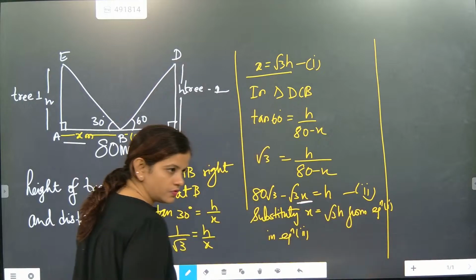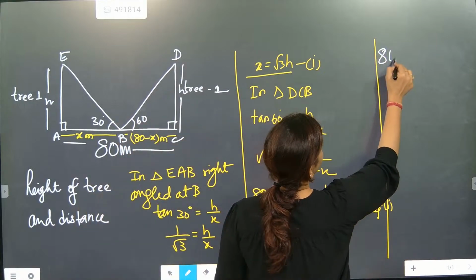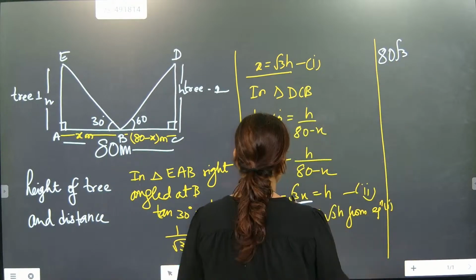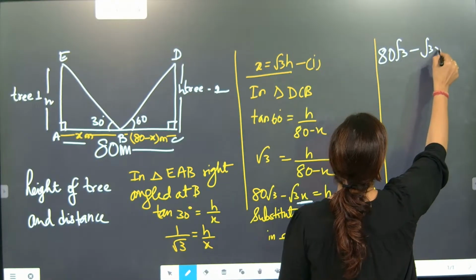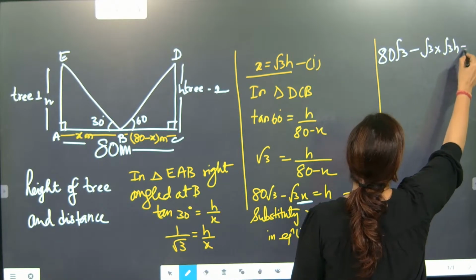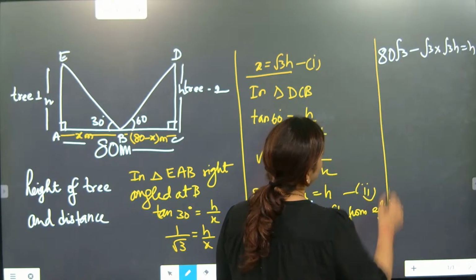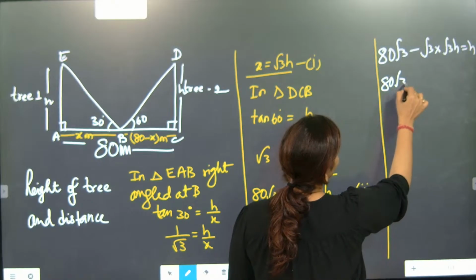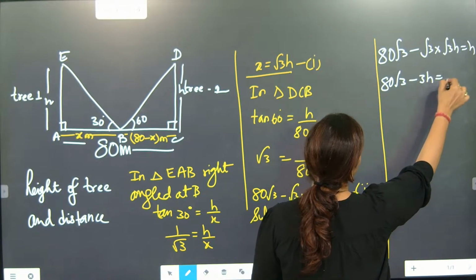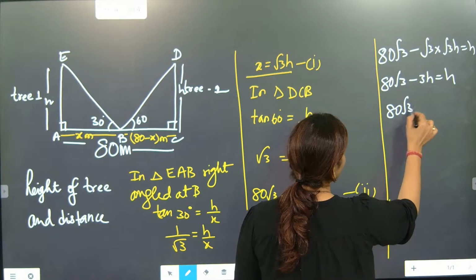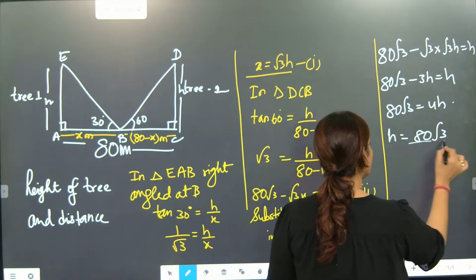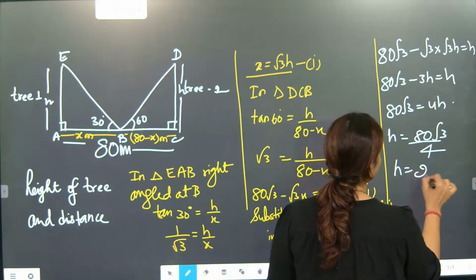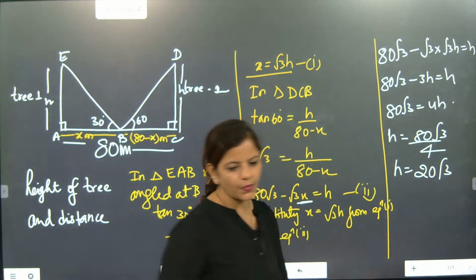So it will become 80 root 3 minus root 3 into root 3h is equal to h, correct? So 3h is equal to h. So 80 root 3 is equal to 4h. So h is equal to 80 root 3 by 4. H is equal to 20 root 3.